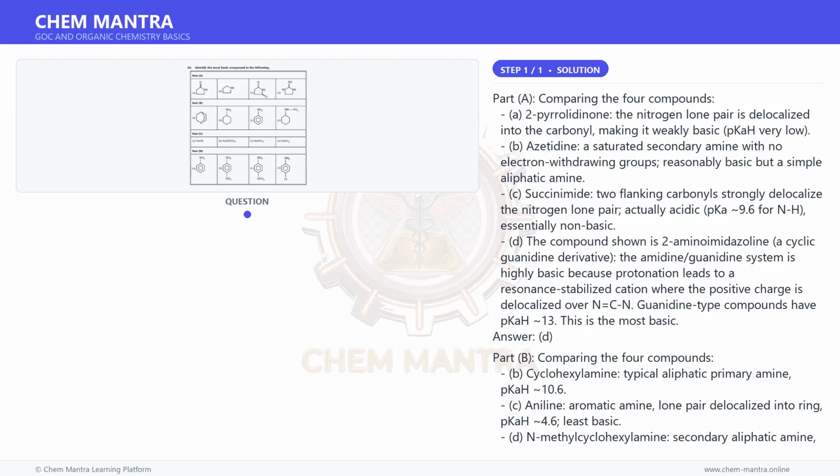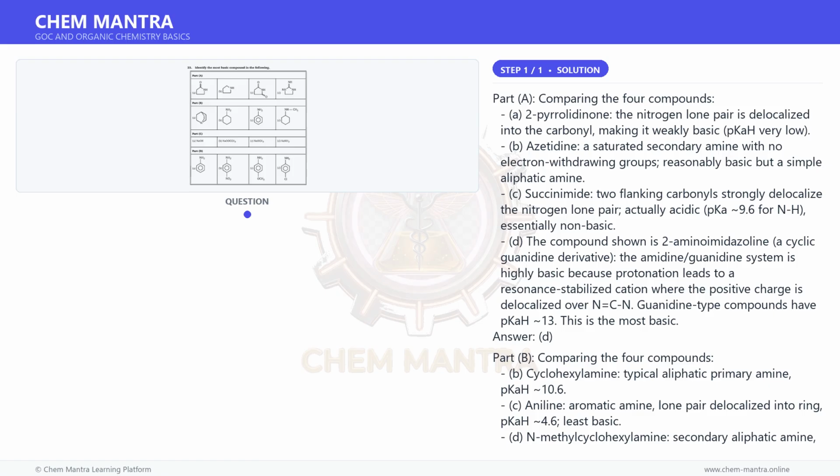D. The compound shown is 2-aminoimidazoline, a cyclic guanidine derivative. The amidine guanidine system is highly basic because protonation leads to a resonance-stabilized cation where the positive charge is delocalized over N=C-N. Guanidine-type compounds have pKaH 13. This is the most basic. Answer D.